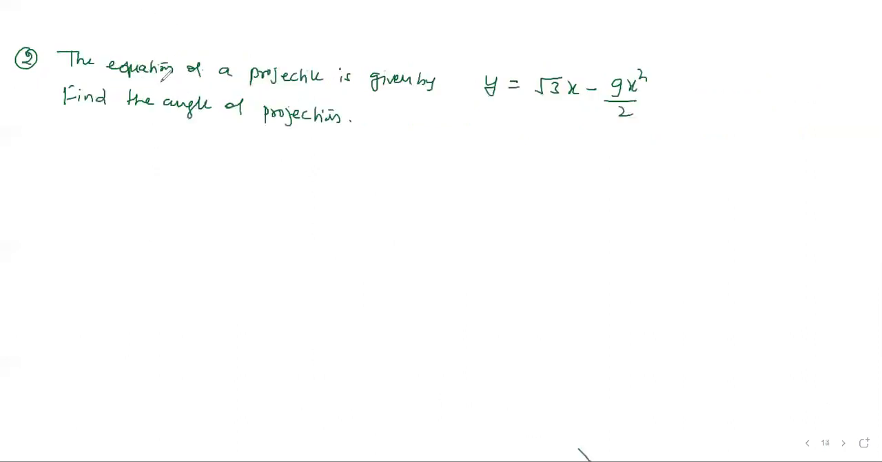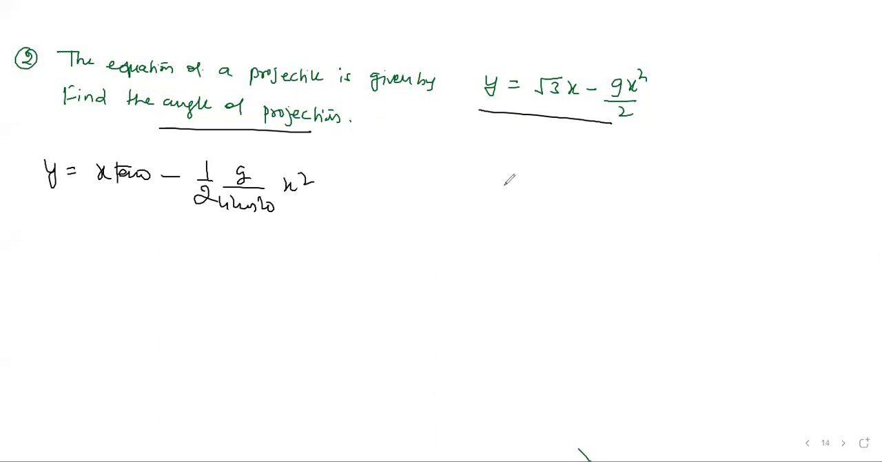This question says that the equation of a projectile is given by root 3 x minus g x square by 2. Find the angle of projection. This equation again you can write in the same format: y equals x tan theta minus 1 by 2 g u square cos square theta times x square. This formula I'm writing, not the previous one with x tan theta times (1 minus x by R), because you can write this also, but here this will look easier.